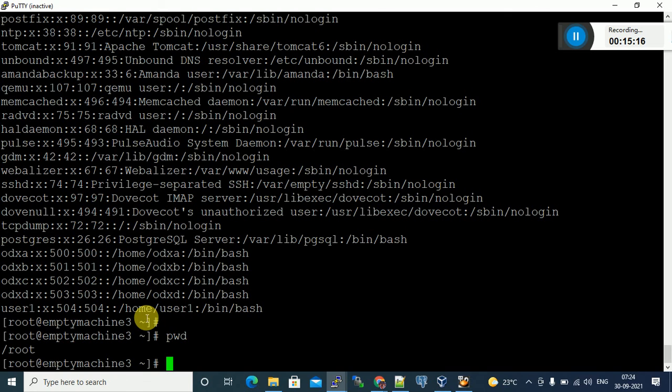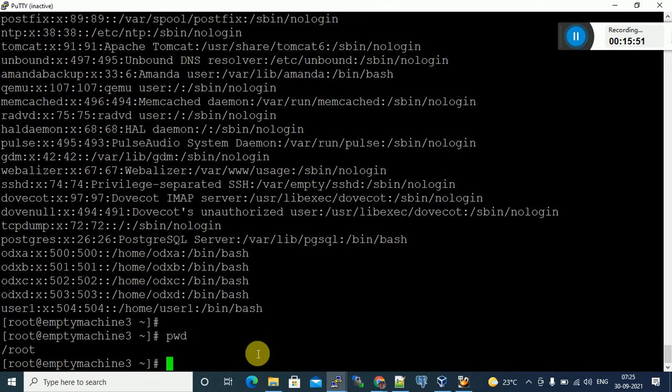If anyone asks what is the user ID for this user, can anyone tell me what the user ID of this user is? Five double zero. Yes, so this first one is the user ID. If you are not specifying user ID and group ID while creating a user, it will create the same ID for user and group ID.